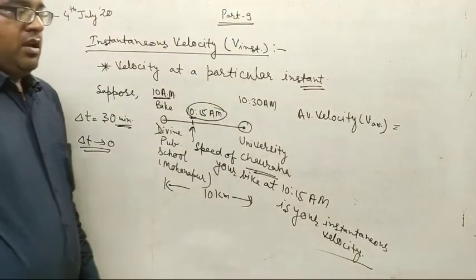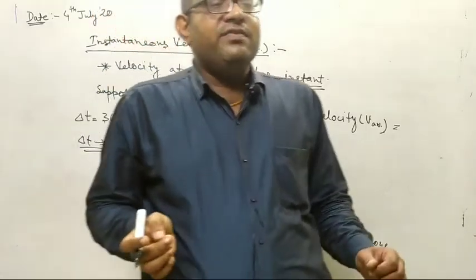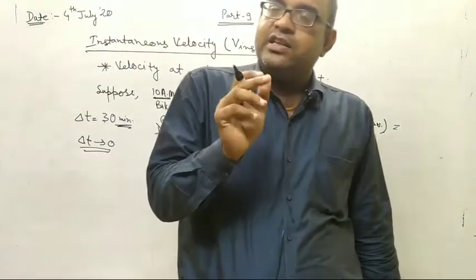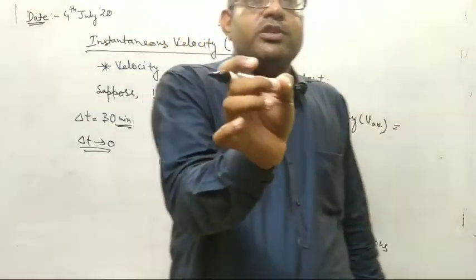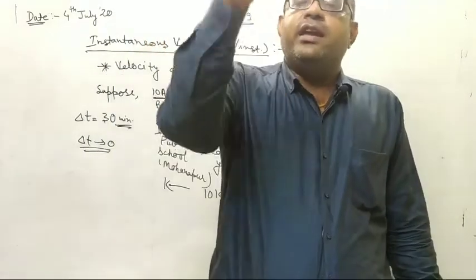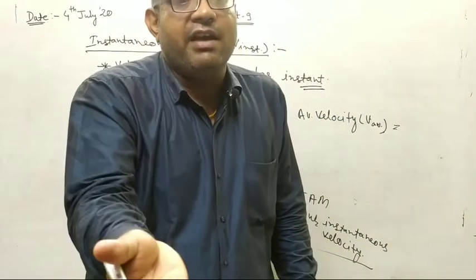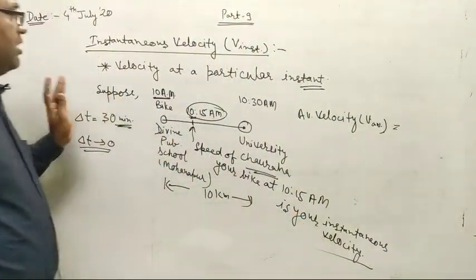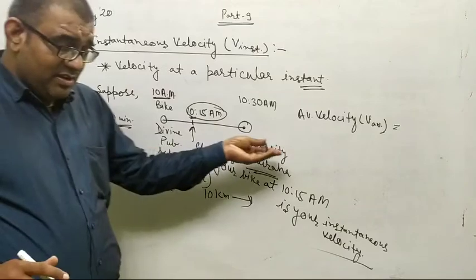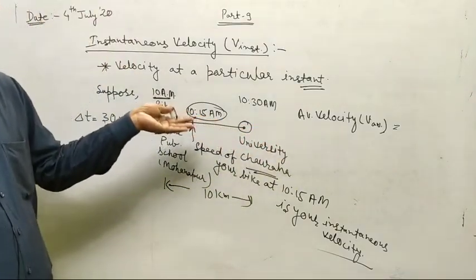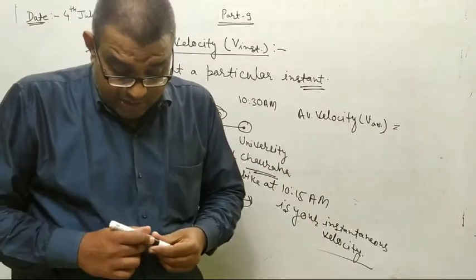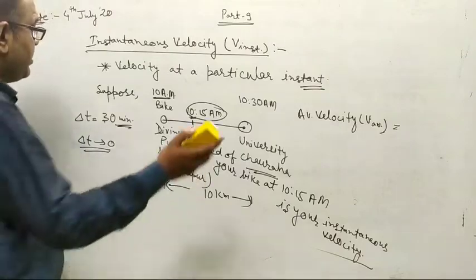Means you can convert the average velocity into instantaneous velocity by converging the time, or reducing the time interval delta t to 0. You can get instantaneous velocity from the average velocity. Okay students, so this is the concept behind instantaneous velocity. After that, I will explain it by a graphical approach also, which will make you more clear regarding instantaneous velocity. So note down the definition regarding this.